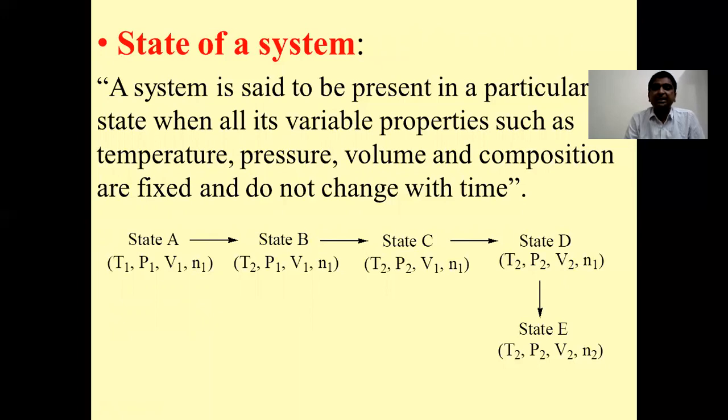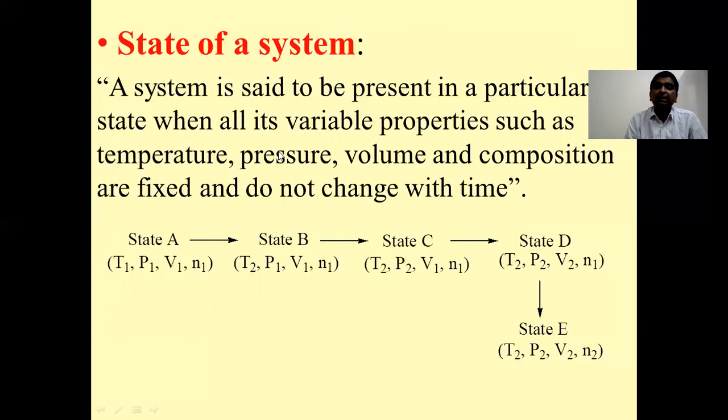A system is said to be present in a particular state when all its variable parameters or properties, such as temperature, pressure, volume and composition, are fixed and do not change with time.